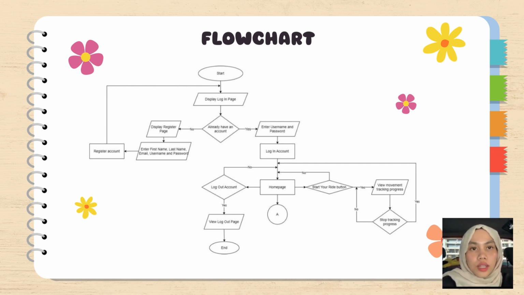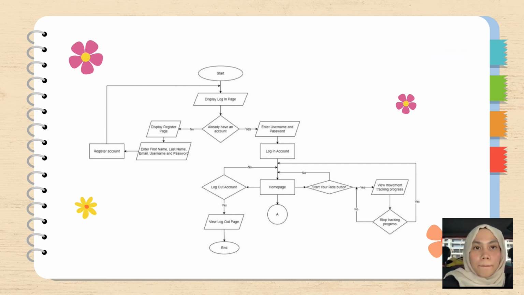As stated in this slide, these two figures show the flow on how this application will be developed. The first figure shows what will be displayed when the system starts. It shows that the user will be asked to log in or register an account. After that, the homepage will be displayed and a button to start tracking progress will be displayed on the homepage. Also, there is a logout button to exit from the app.